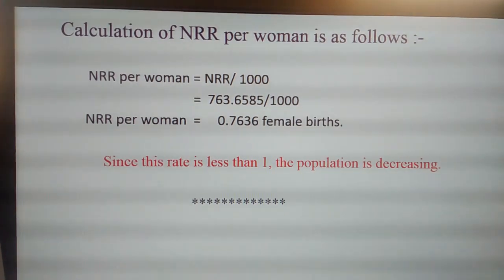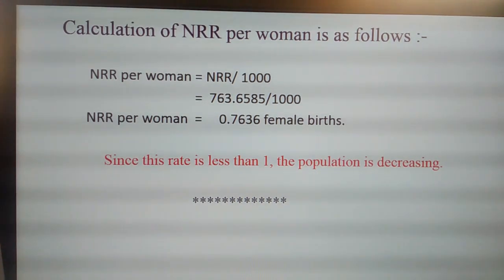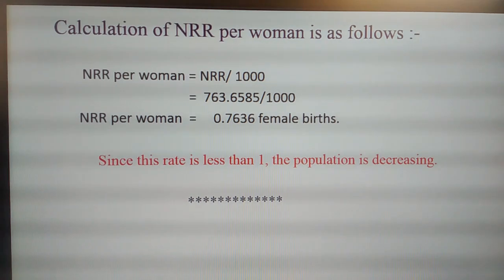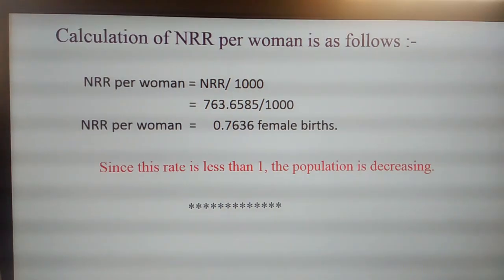So this is the procedure of calculating GRR and NRR. By this we came to know whether the population is increasing or decreasing.